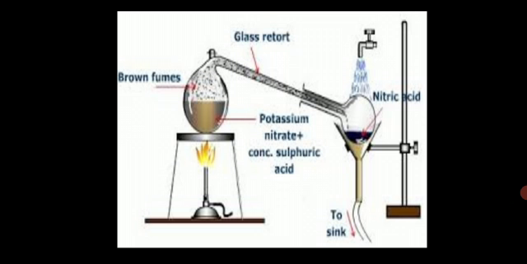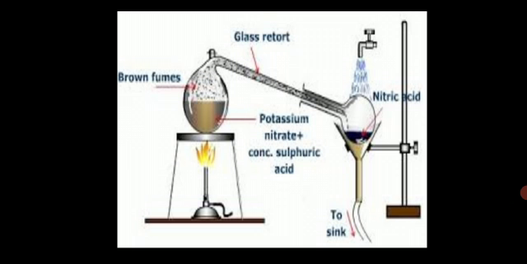In the lab preparation of nitric acid, we are taking potassium nitrate, KNO3, and concentrated sulfuric acid in a glass retort and heating it. When you heat it, nitric acid is produced, and the vapors are allowed to cool down. We collect the liquid nitric acid in a round bottom flask. So potassium nitrate or sodium nitrate, when heated with concentrated sulfuric acid, gives us liquid nitric acid.